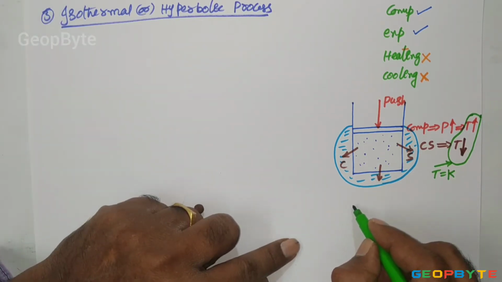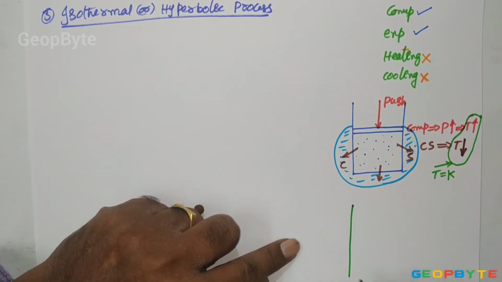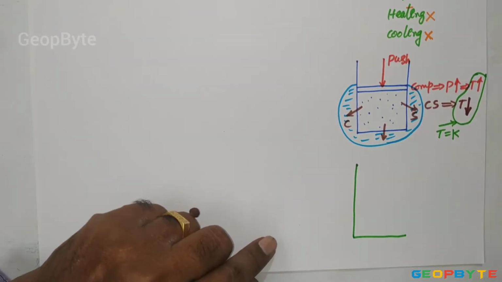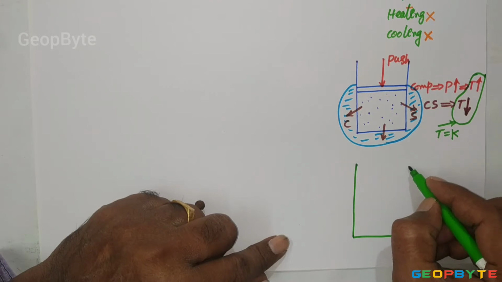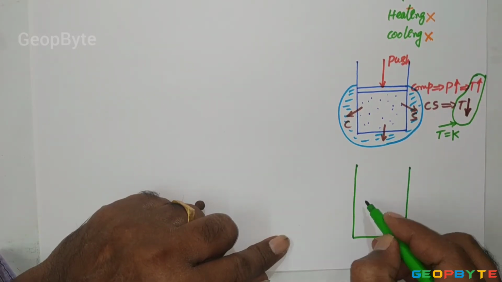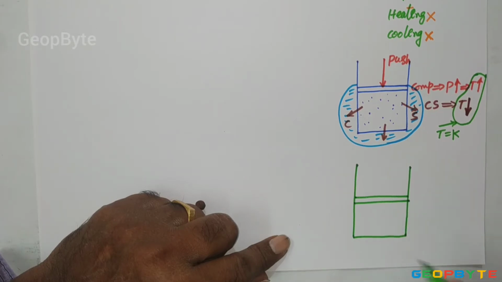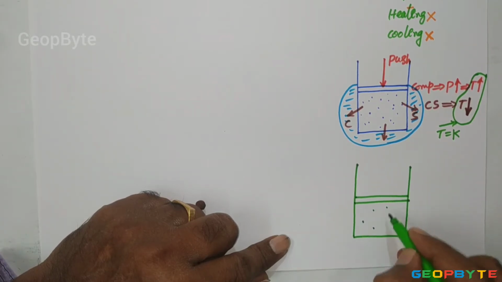Similarly, if I take another arrangement, the same cylinder with piston mechanism. Assume some gas is there inside the cylinder.